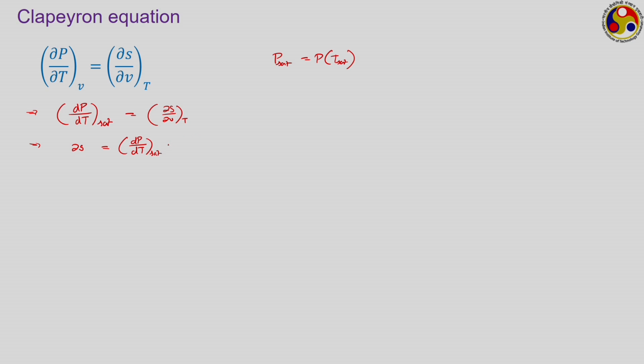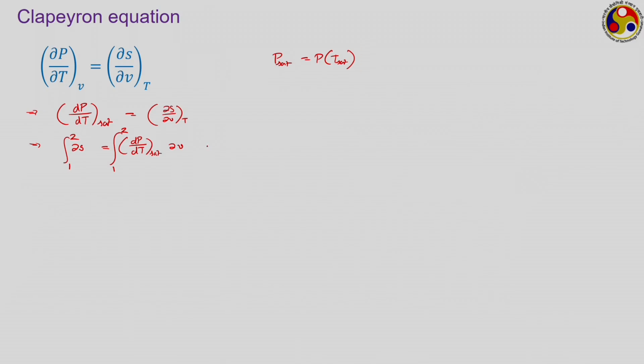dp dt saturation into dou V. Integrating this, say from state point 1 to 2, where state point 1 indicates the starting point of the phase change, where we have only the first phase available, and point 2 refers exactly to the finishing point of the phase change, where we have the second phase available. Like if you are talking about the liquid vapor phase change process, then phase 1 refers to 100% liquid, which is just about to vaporize, and point 2 refers to 100% vapor state, where the phase change has just completed.